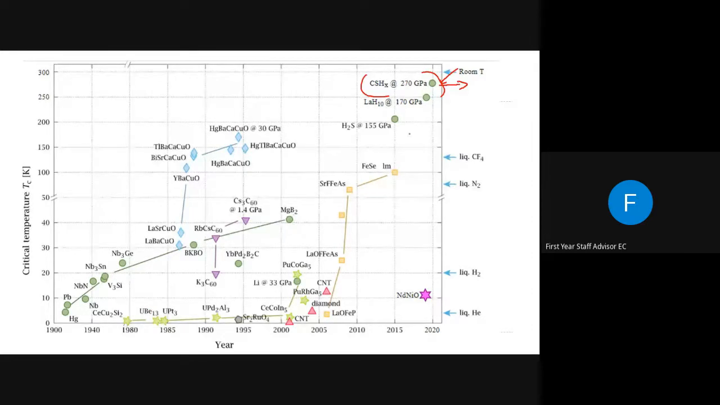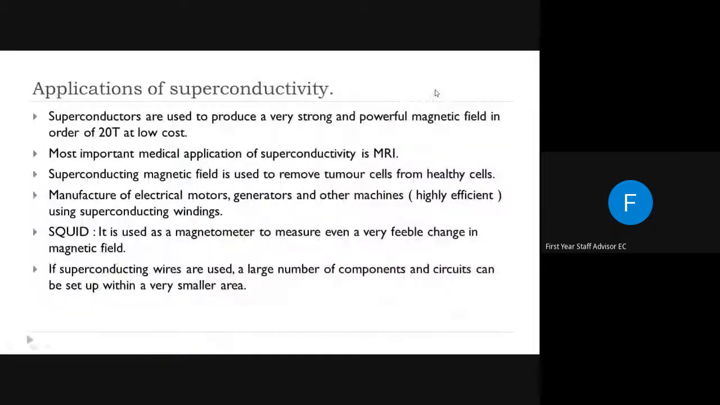So if we have high temperature superconductors, the advantages or uses of superconductivity can be applied at room temperature also. And at last, applications of superconductivity. What are the main applications of superconductivity?